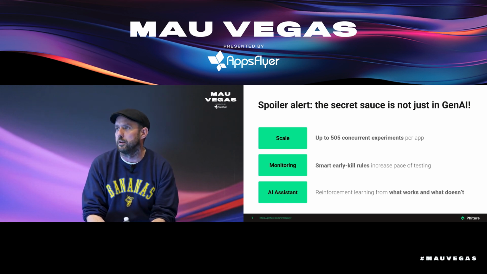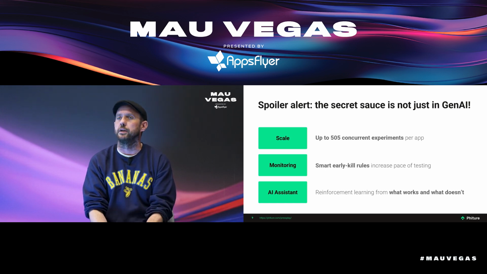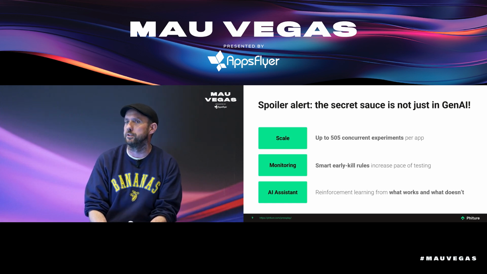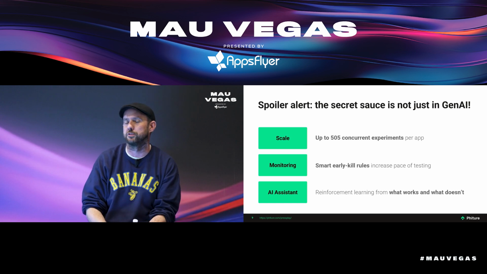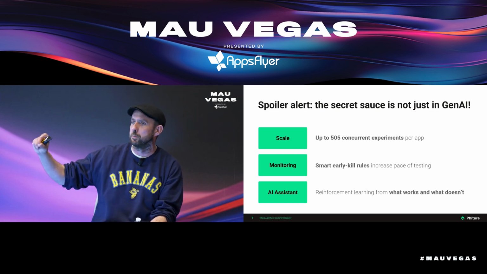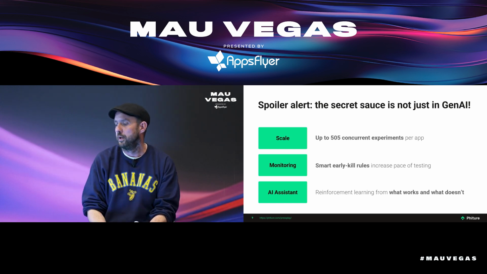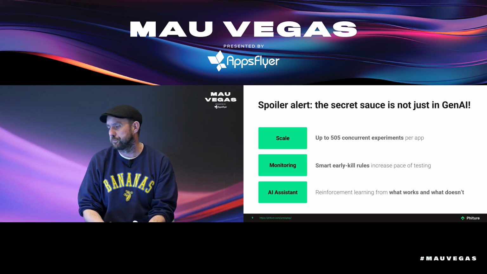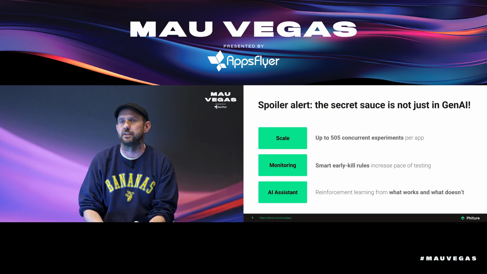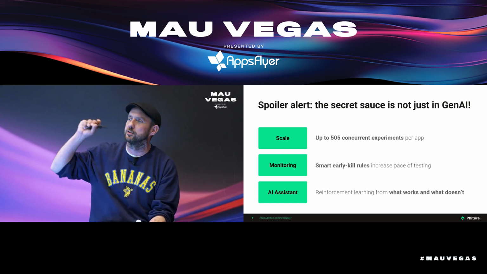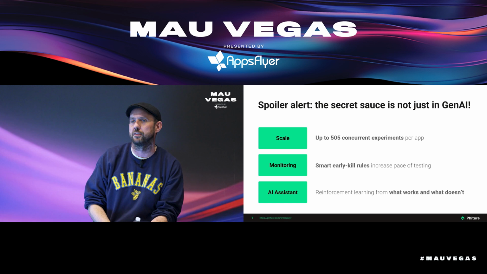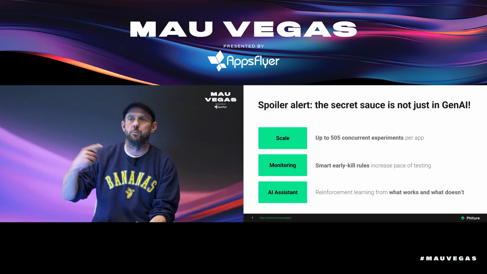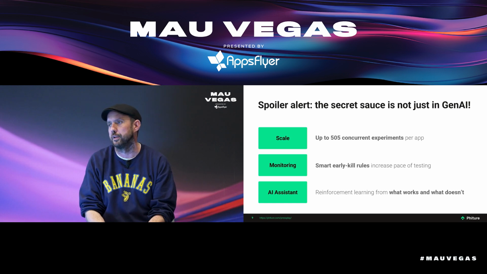We also have monitoring in place where, on the basis of early signals, we can kill experiments or advance them to other custom store listings if we see promising results. And we kill experiments if we already see a terrible result in the first couple of days, even if Google still says there's more data needed to get to statistical significance. We don't care. We want to kill that experiment and move on to the next experiment in the backlog.